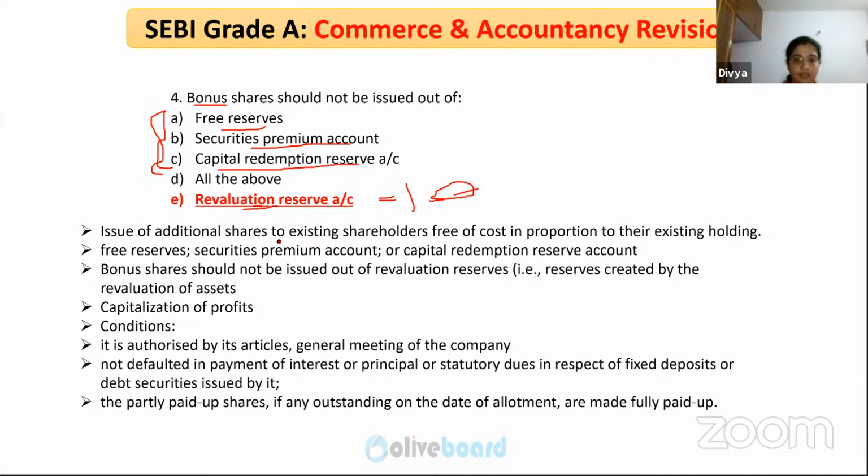So what is a bonus share issue? You are issuing shares to the existing shareholders free of cost in proportion to their existing holding. Say you are issuing 1 share for every 4 shares held, 1 share for every 3 shares held, 1 share for every 5 shares held. So that way you are giving it away, issuing it to the existing shareholders in the proportion of their existing shareholding. So these are the accounts you can use. You cannot use revaluation reserve account. Profit and loss account, can you use or not?